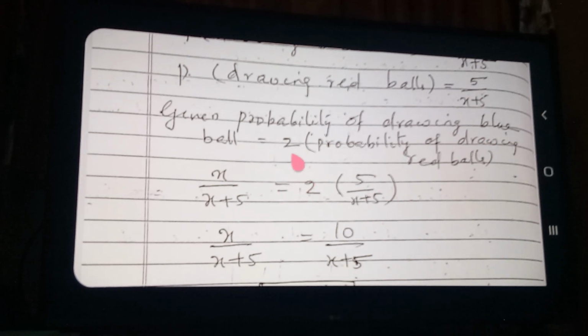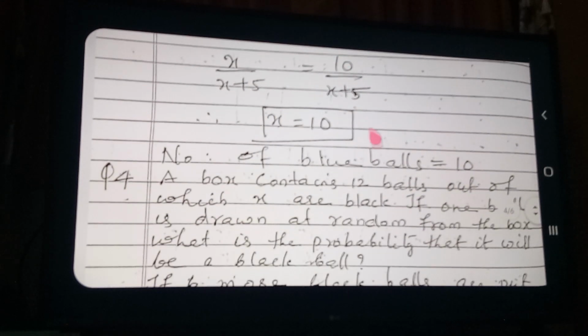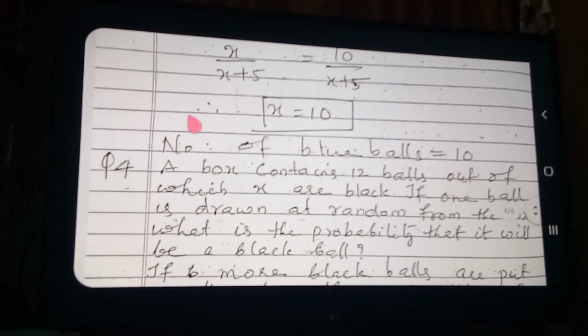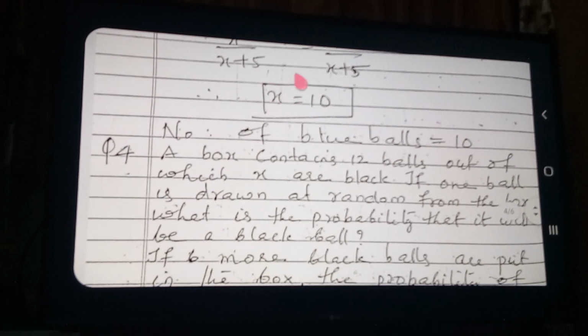So here 2 is already given in the question. So X by X plus 5 is equal to 2 multiplied here. 2 into 5, how much is coming? 10. So 10 divided by X plus 5. Therefore X plus 5 and X plus 5 will cancel now. So what did you get as the value of X? 10. So what is your question? Find the number of blue balls. So you assumed X as the number of blue balls.